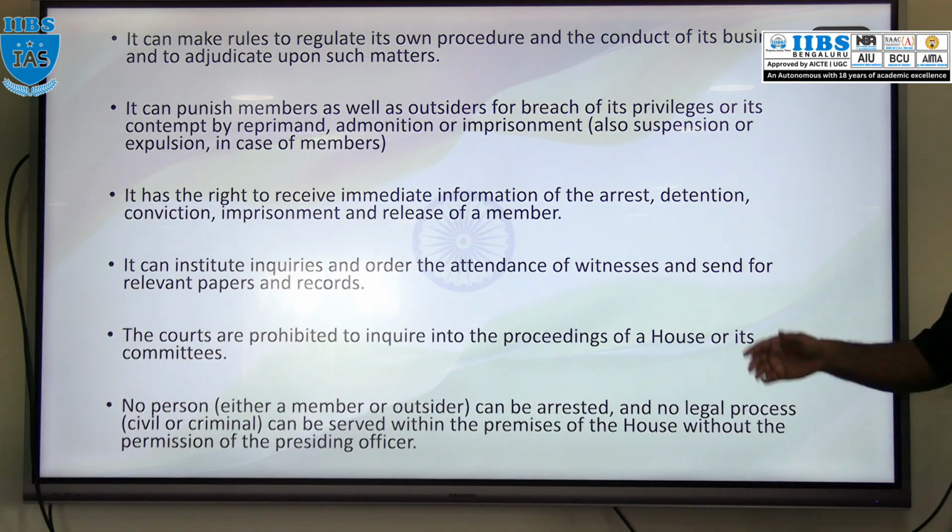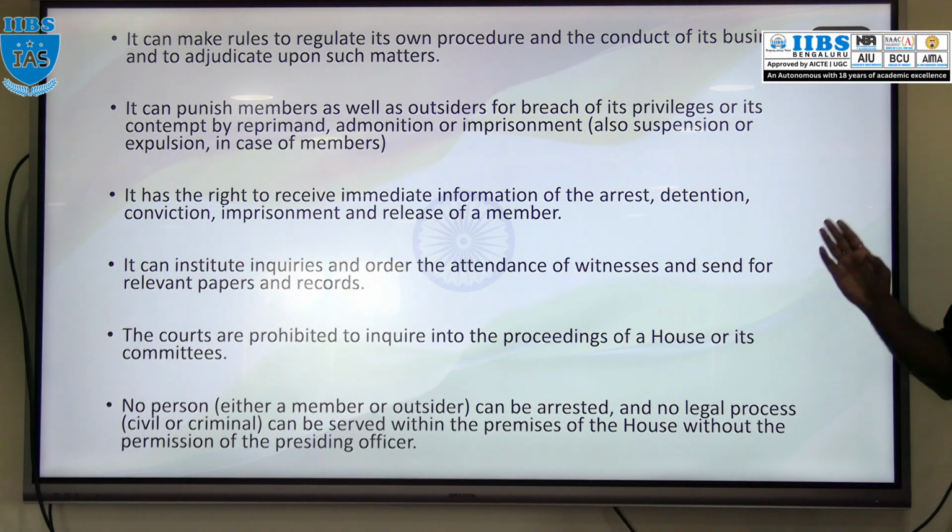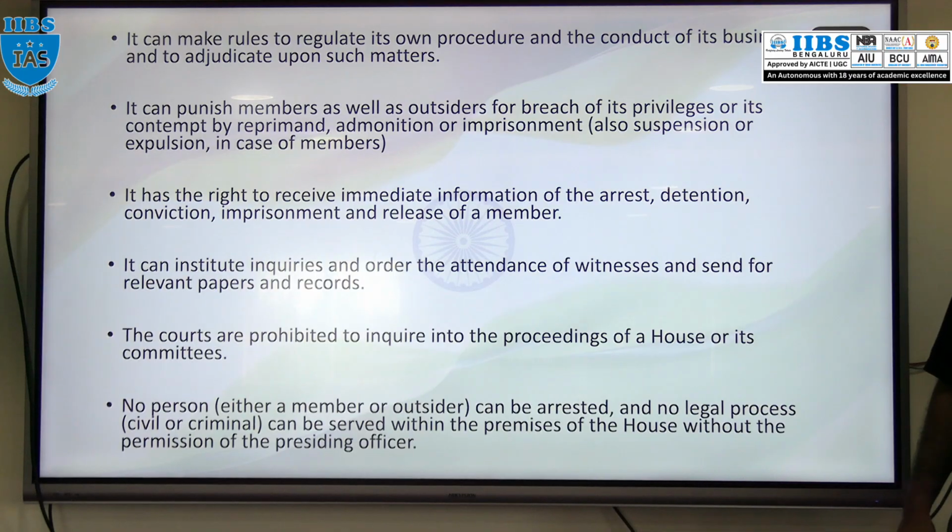Punishment can be given in the form of reprimand, admonition, imprisonment, or suspension or expulsion of a member also.